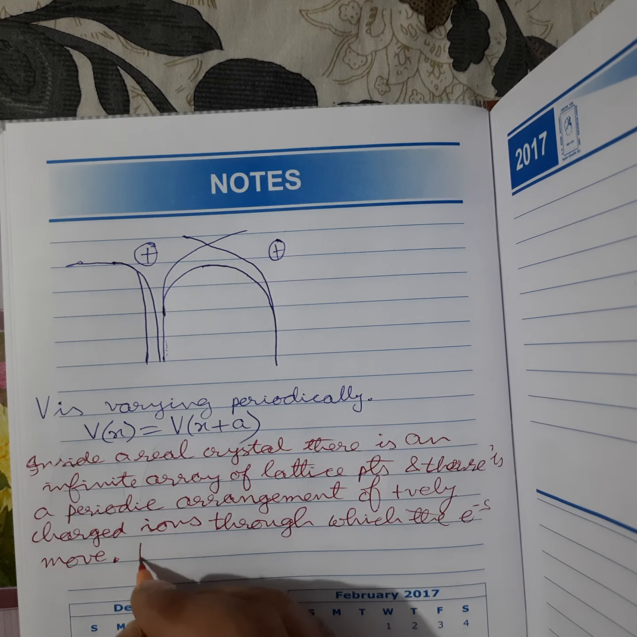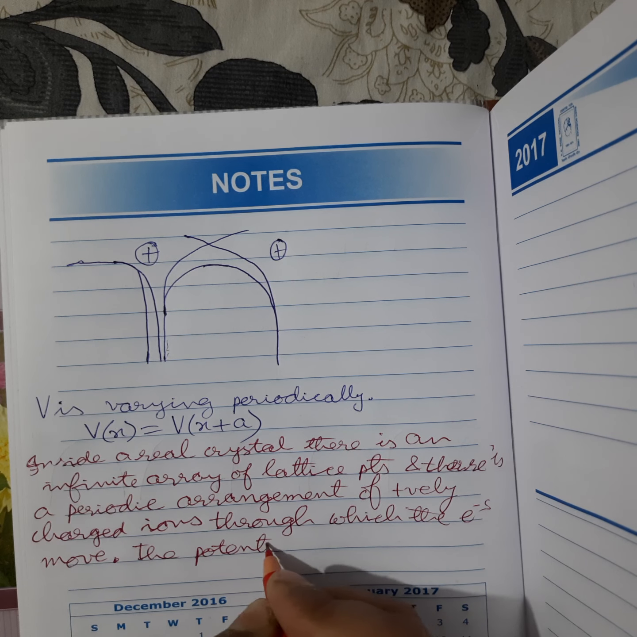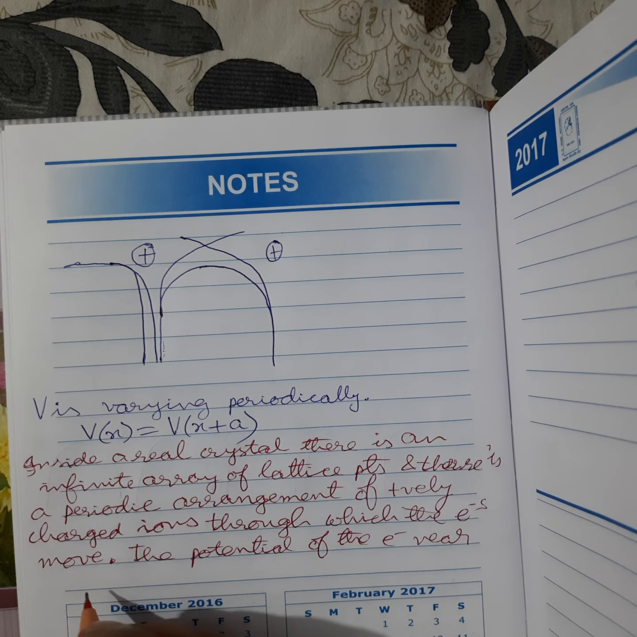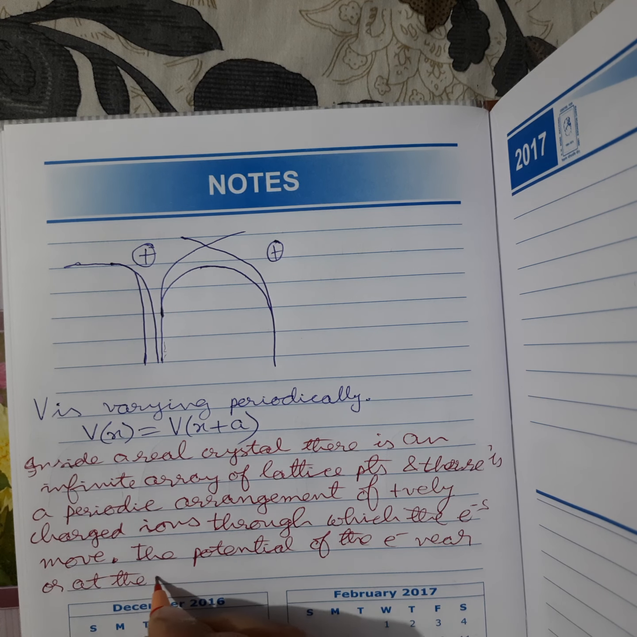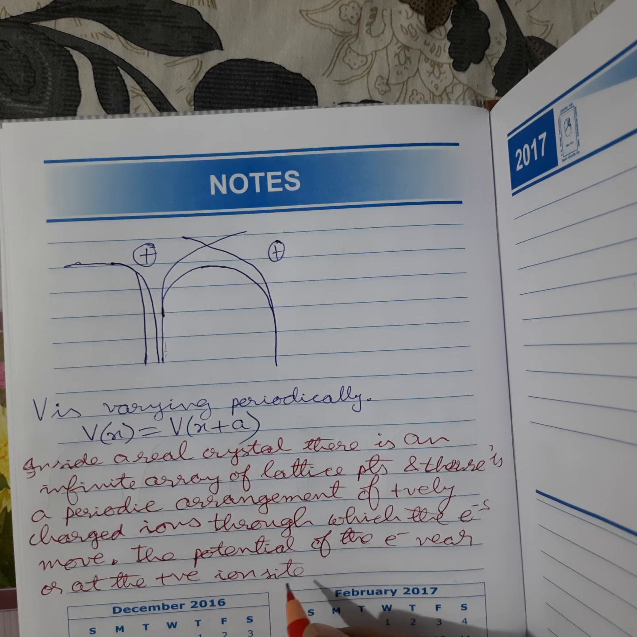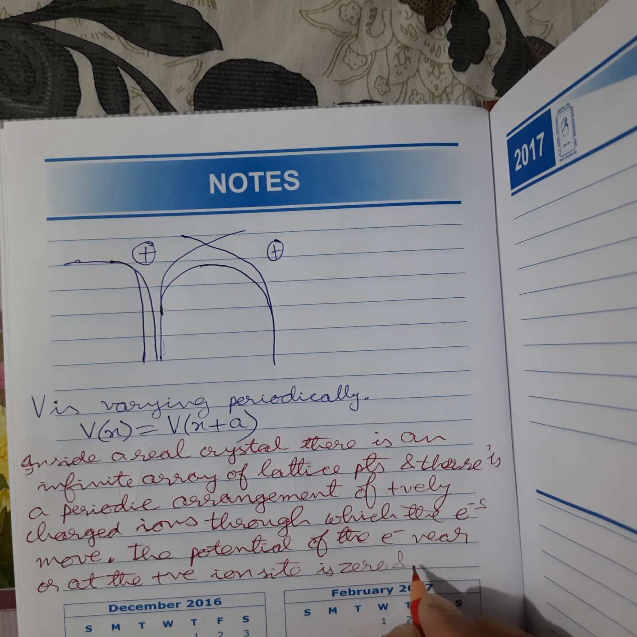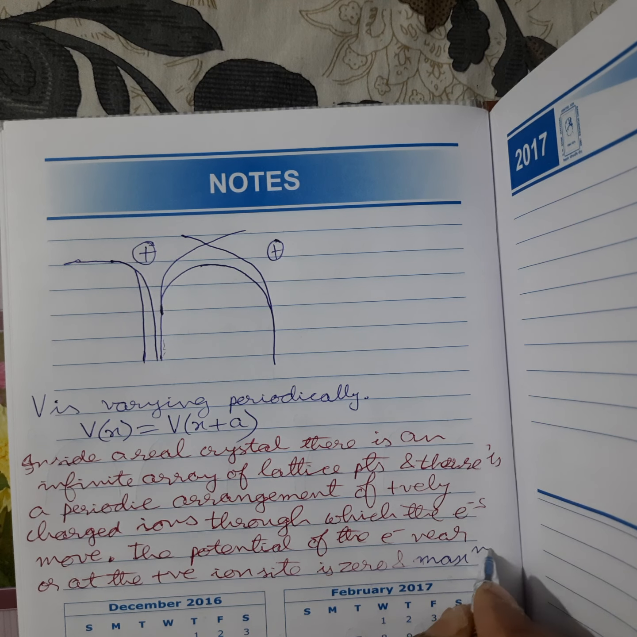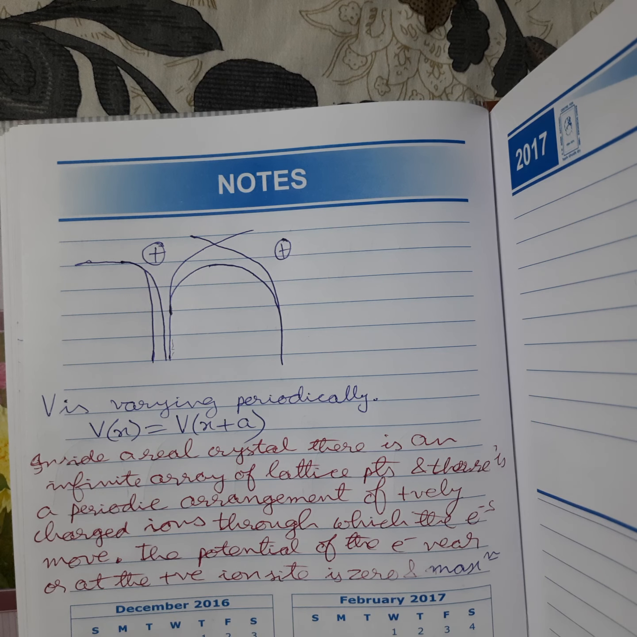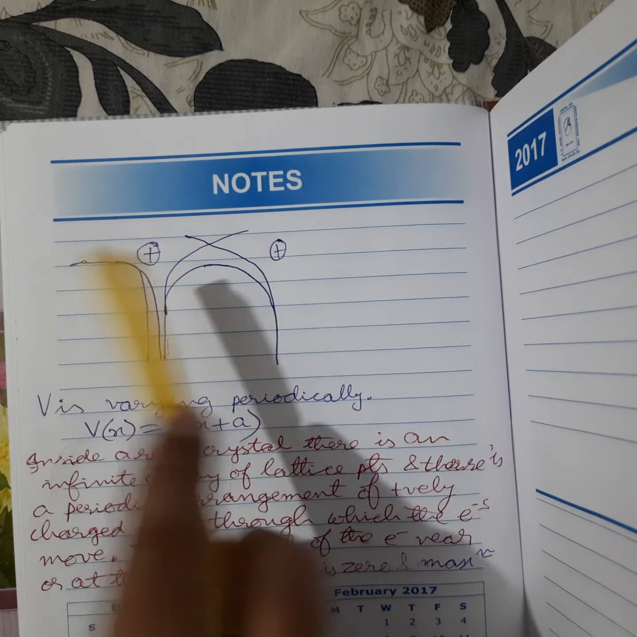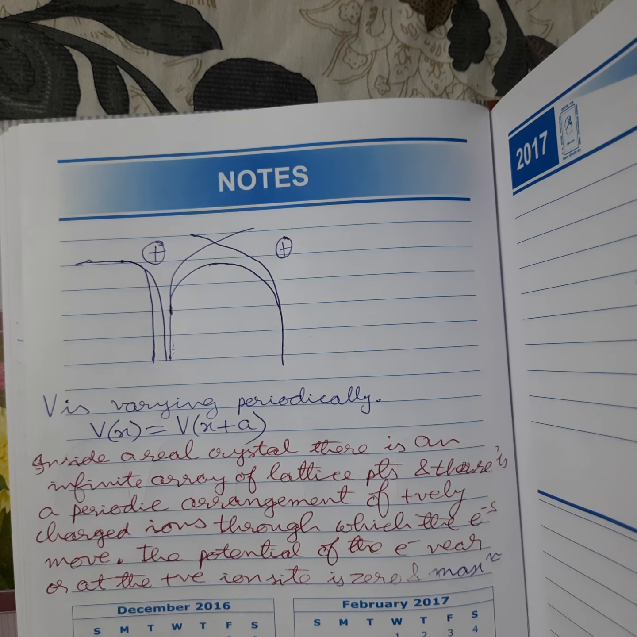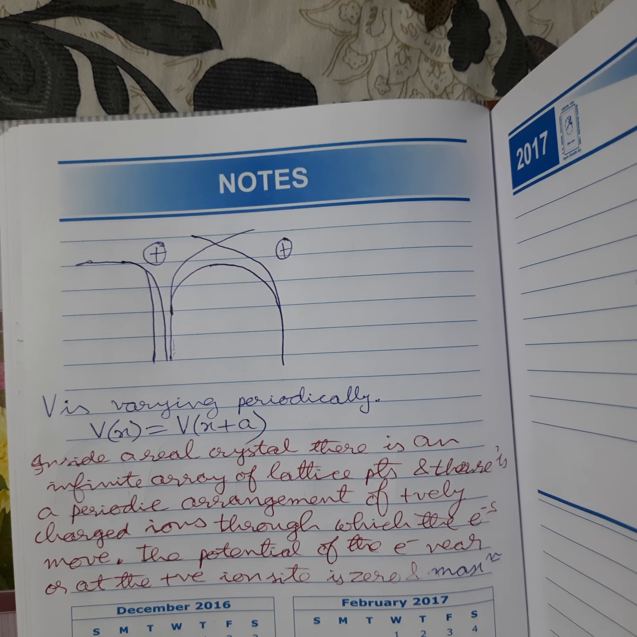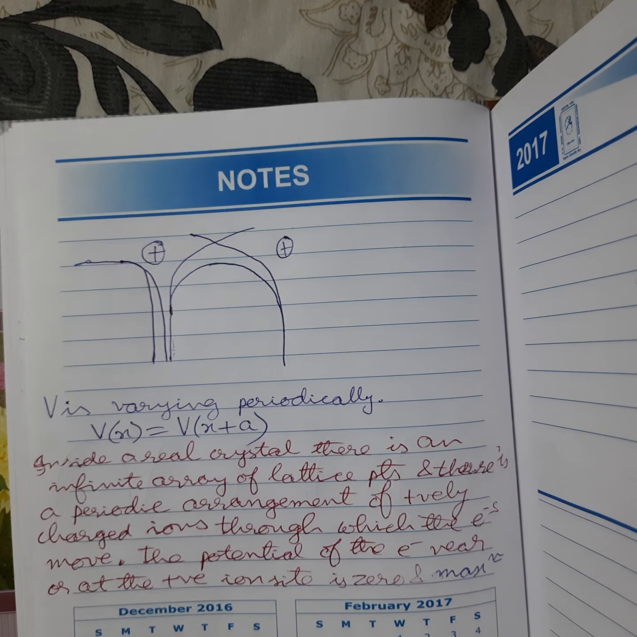The potential of the electron near or at the positive ion side is 0, and it is maximum exactly in between the two positive ion sides.